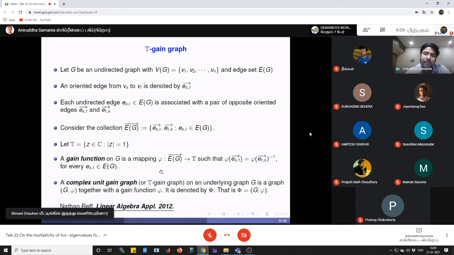Now a complex unit gain graph, or T-gain graph, on an underlying graph G is denoted by this pair (G, phi), where G is the underlying graph and phi is a gain function. And sometimes this is simply denoted by capital Phi.